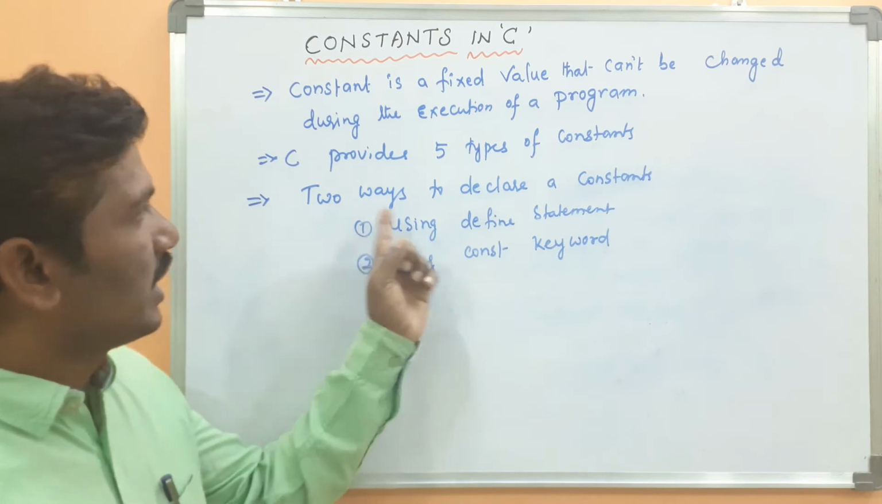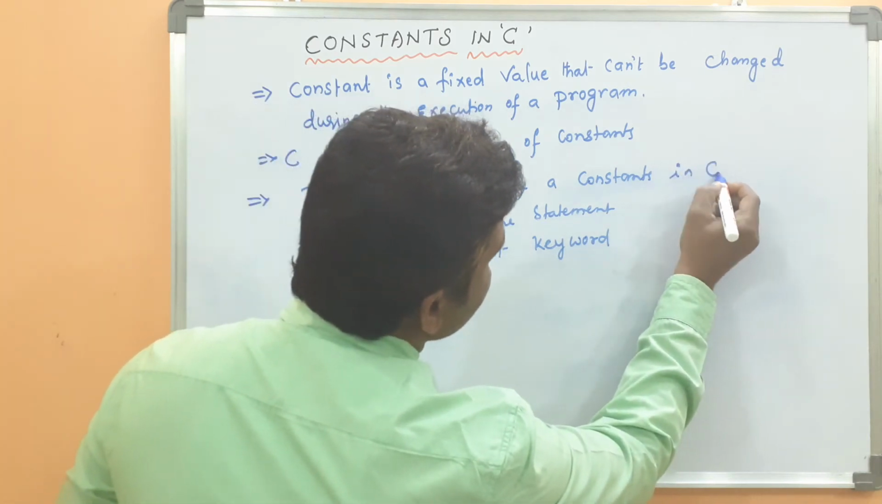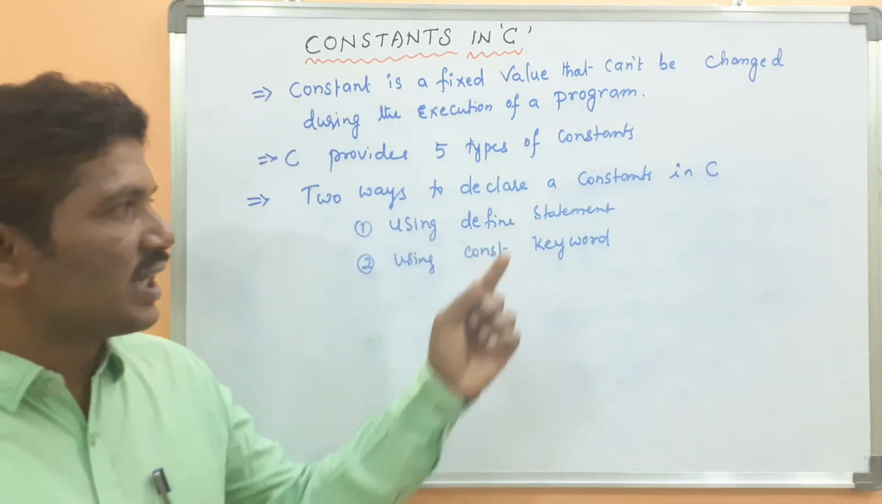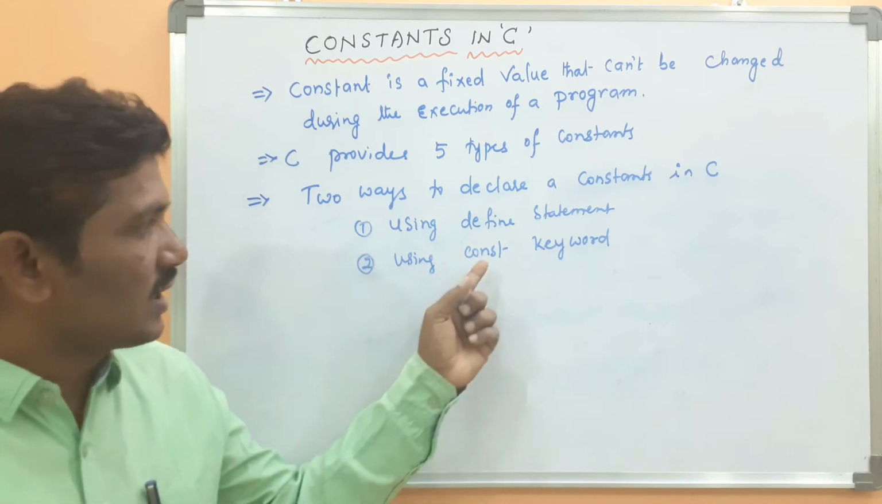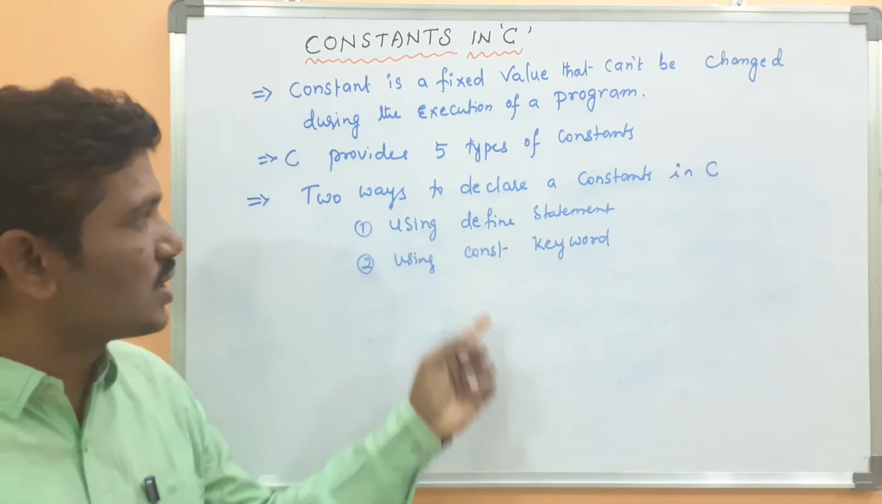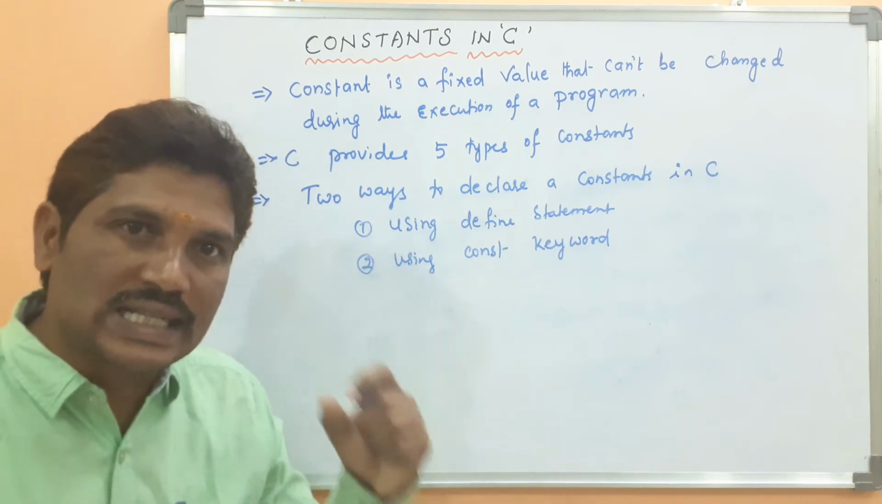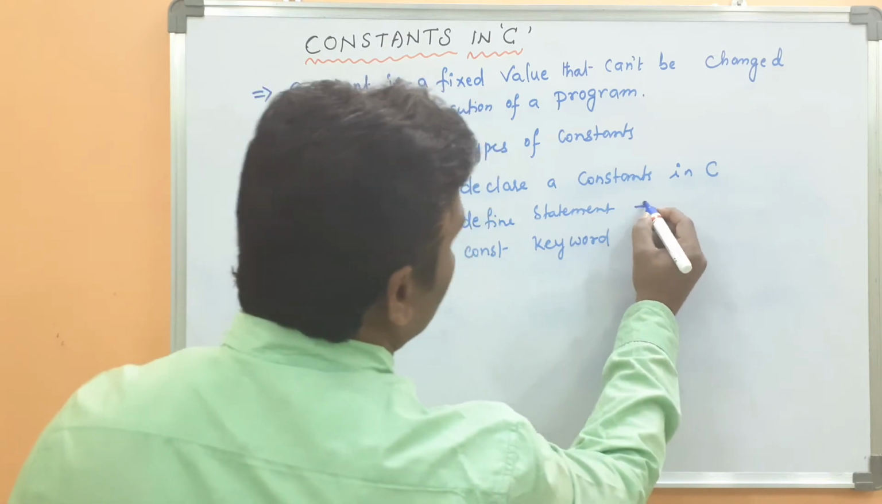Here there are two ways to declare the constants in C. First, using the define statement, and second, by using the constant keyword, CONST. By using these two, we can declare the constants in C programming. Then what is the syntax for it?